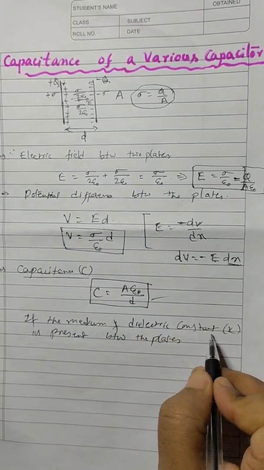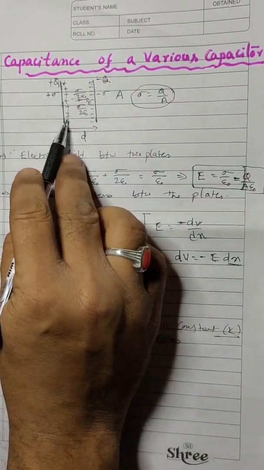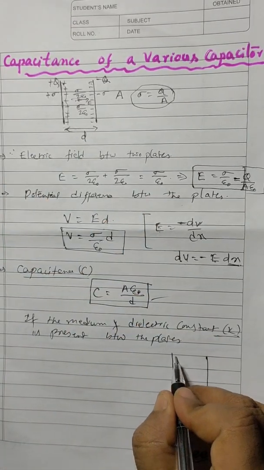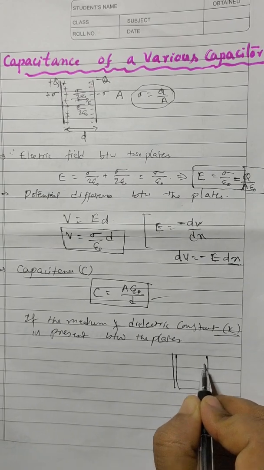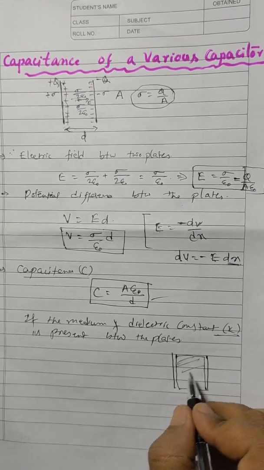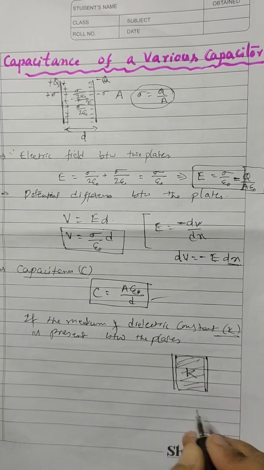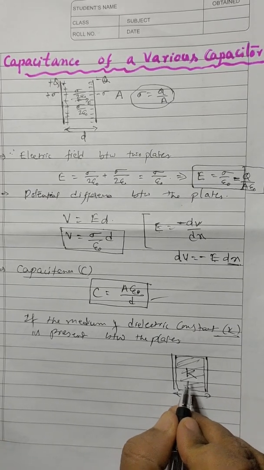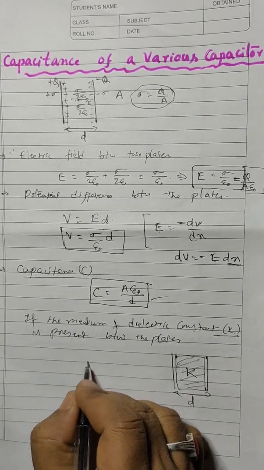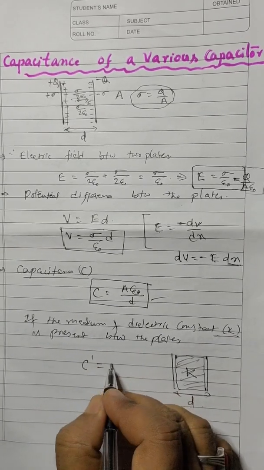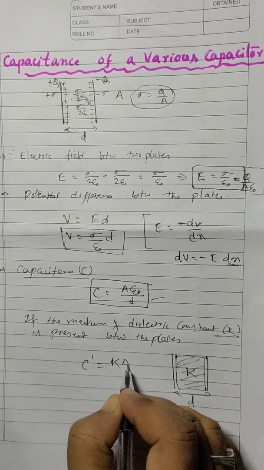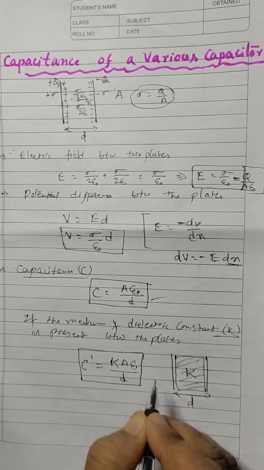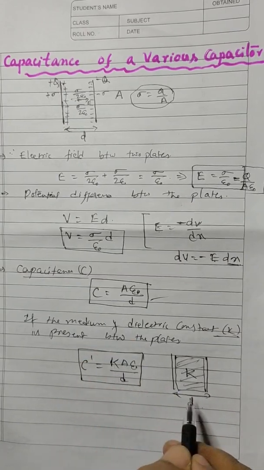If suppose a dielectric of constant K is present between the two plates, that means a dielectric slab of dielectric constant K completely fills the space of distance d between the plates, then what is the new capacitance of this capacitor? It is given by C dash is equal to K into A epsilon naught by d. So just multiply with K, then we will get this value.